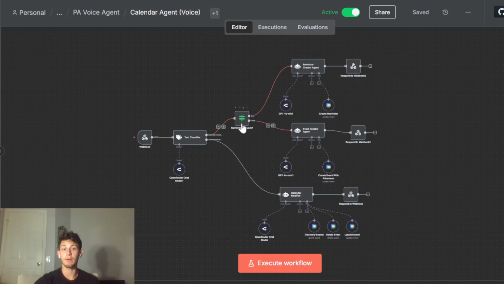For example, right here, I didn't let the AI decide whether or not it's an event with an attendee or not. I let this code decide, because this code is deterministic. AI is subjective. It's whether or not it thinks this is an event with an attendee or not. So you do have to help AI out with a little bit of code.